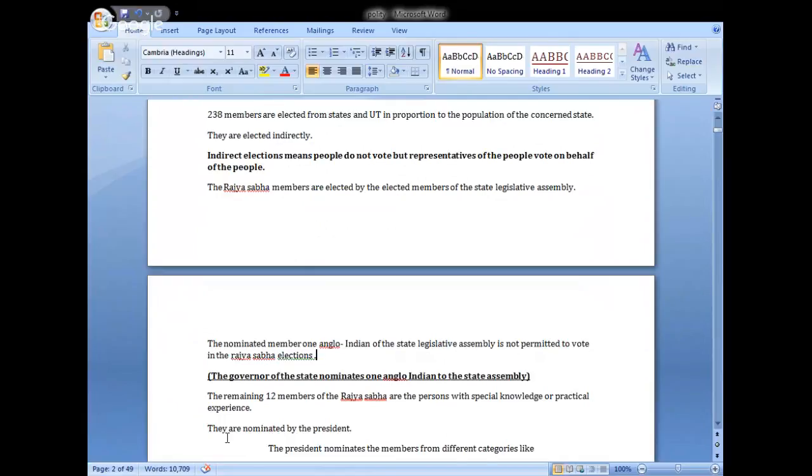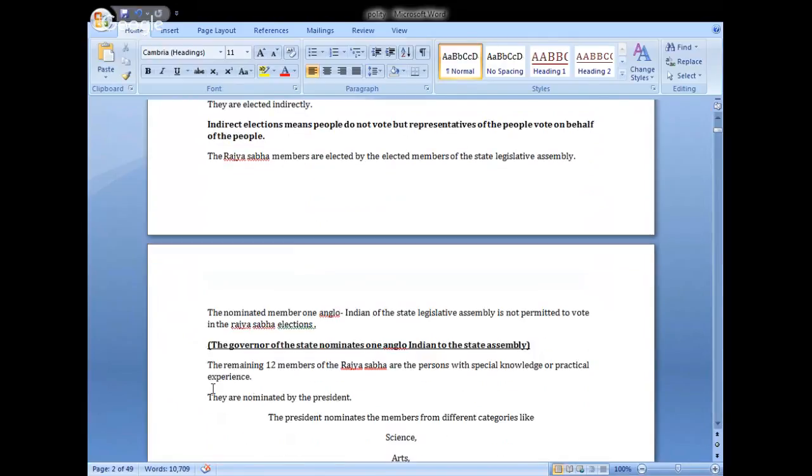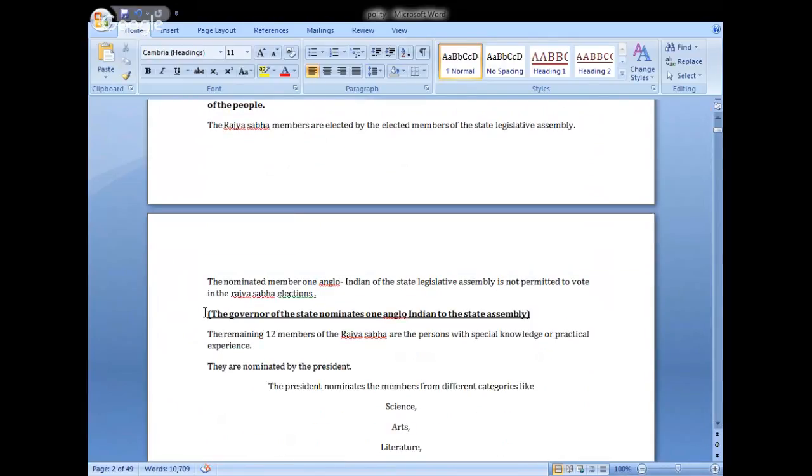Kindly remember, there are two nominated members in the Lok Sabha and one nominated member in the state legislative assemblies. Don't get confused. And very important point, the governor of the state nominates the one Anglo-Indian to the state legislative assembly.